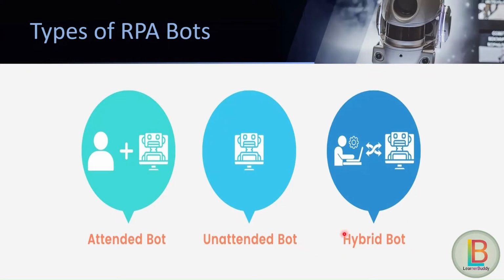Hybrid bot. Hybrid bot is a combination of attended bot and unattended bot. Let's suppose we have a particular unique process or a single process which has two subparts. The first part needs human intervention, and the second part doesn't need any human intervention. So the first part will be done in attended mode, meaning one attended bot will be deployed to do the first part alongside the human workforce, but the second part of that process will be done by the unattended bot because the second part doesn't need any human intervention.